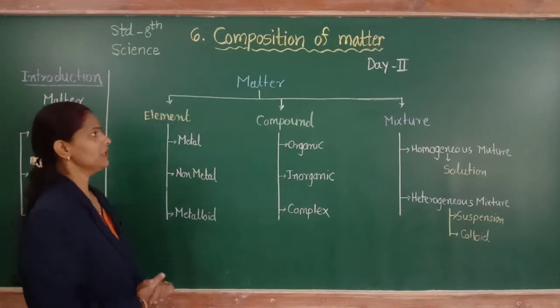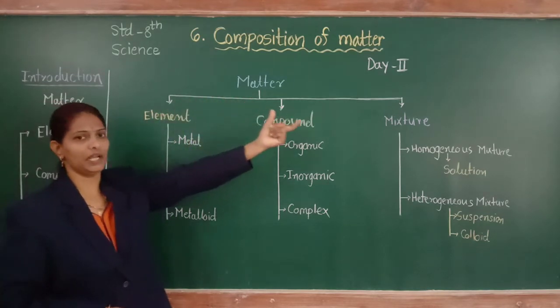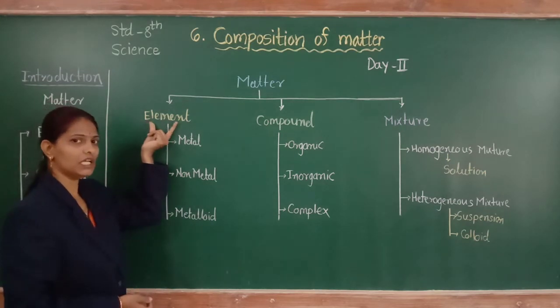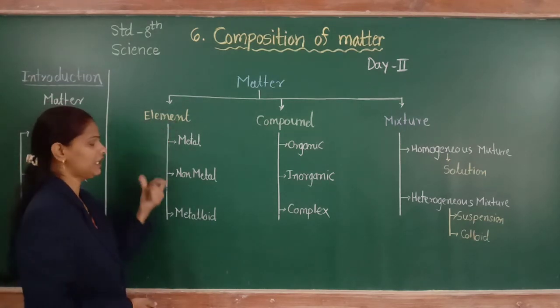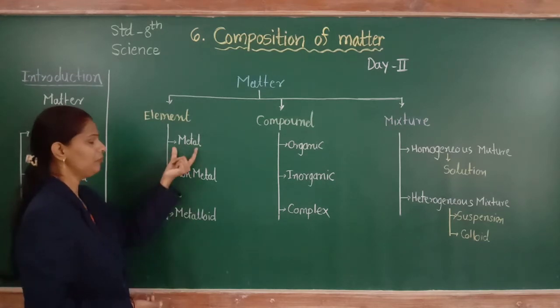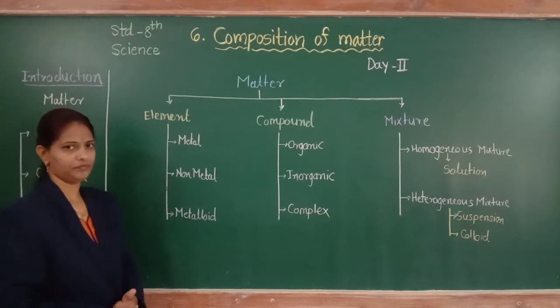So let's see, matter is classified into element, compound and mixture. Element is further classified into different types: metal, non-metal and metalloid.